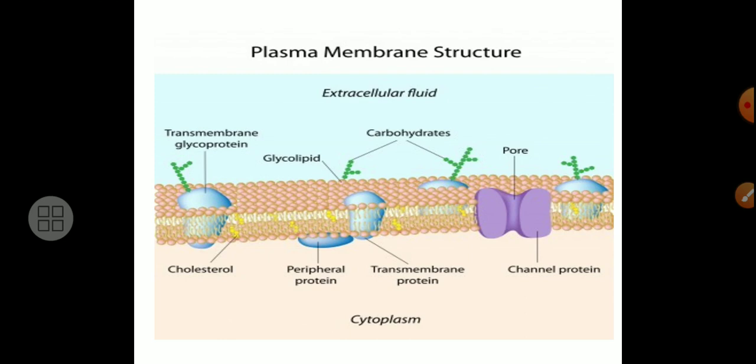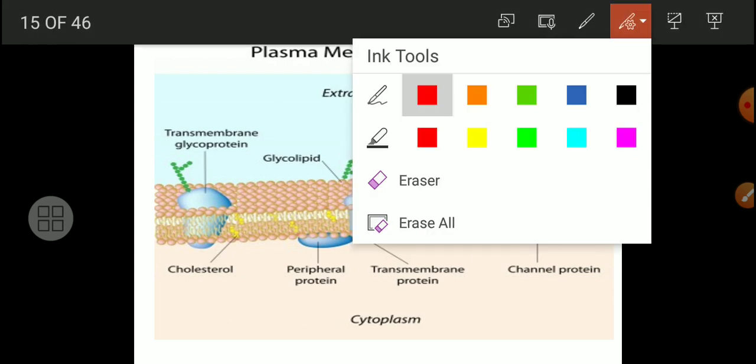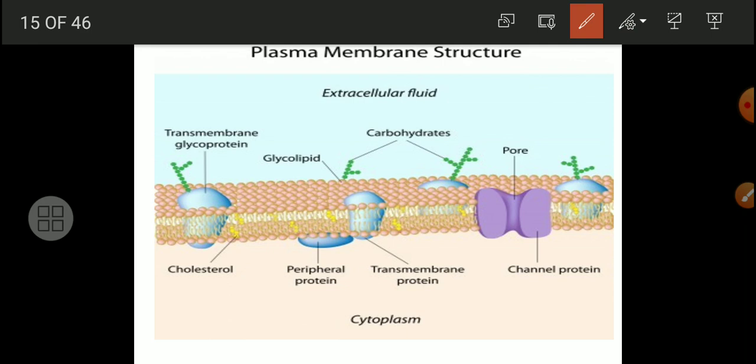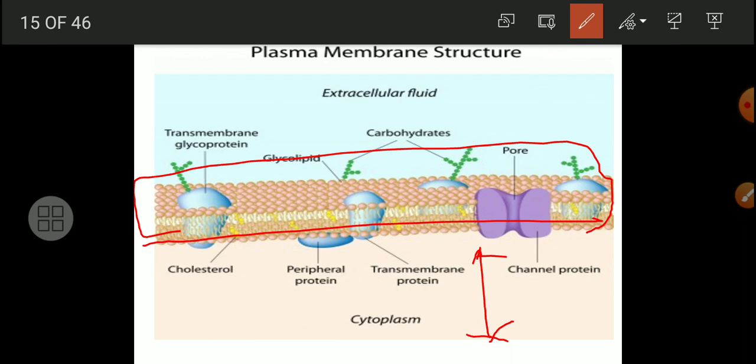Now again, we will find the structure of a plasma membrane in detail here. This is the internal cytoplasmic region, and that cytoplasm is surrounded by this plasma membrane. This is the total plasma membrane, isn't it? In this plasma membrane we will be able to find the protein molecules. These are the embedded protein molecules. These are channel proteins that play a role in transport, and they protrude out. So we will be able to find the fluid mosaic model.